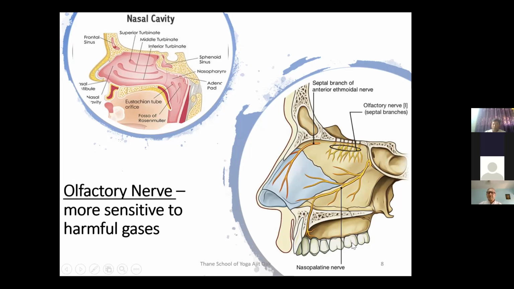So the olfactory nerve has a direct connection with the brain because it is part of the cranial nerves. Similarly, you will find the nasopalatine nerve here. This is part of the cranial nerve also. It is part of the trigeminal nerve, and this has supply in the nasal cavity also. And there is a third nerve which is called the septal branch of the anterior ethmoidal nerve. So we need not remember these names. As a yoga practitioner, there is no need to remember these names, but we should be aware that different types of nerve endings are located inside the nasal cavity, and that's why the mucous membrane inside the nasal cavity is very, very sensitive. There are thousands and lakhs of nerve endings located here, and these are the three nerves.